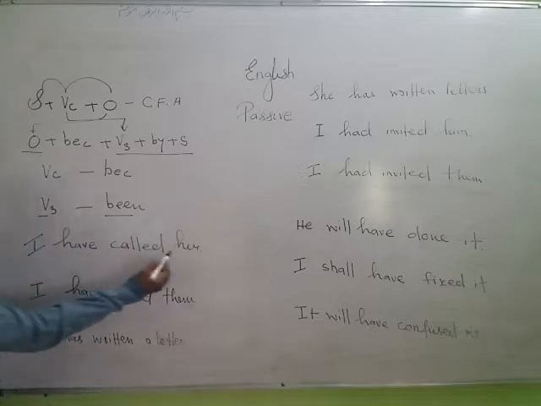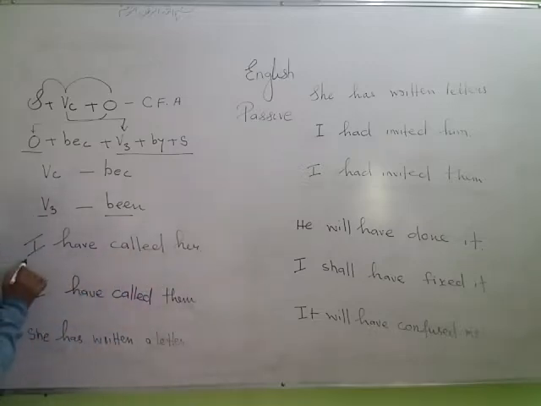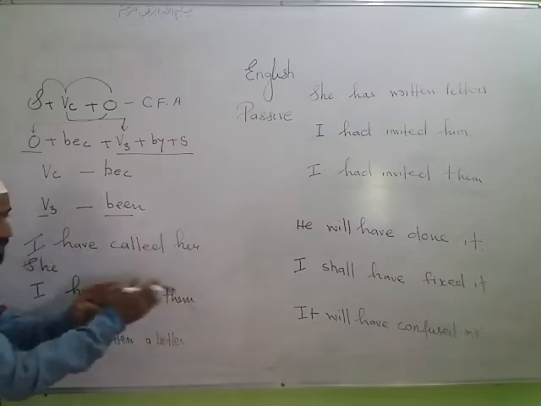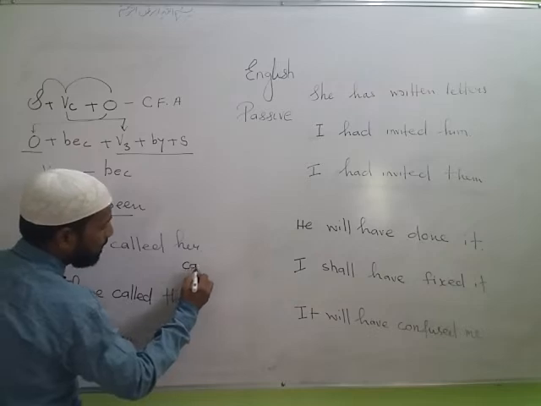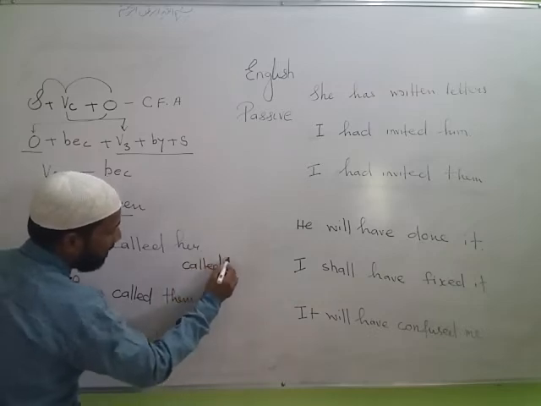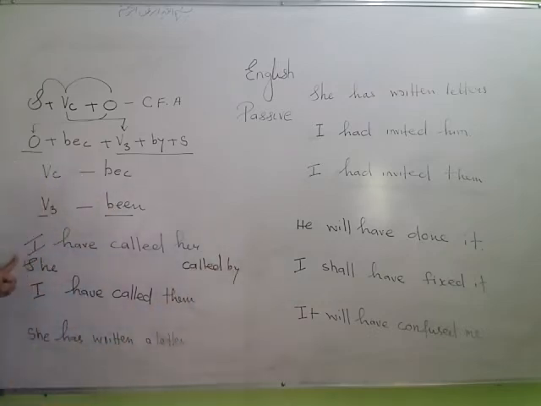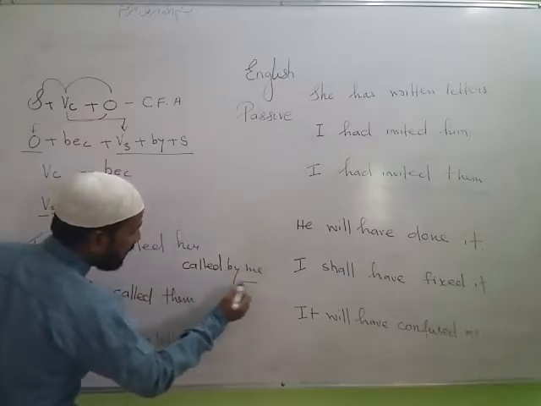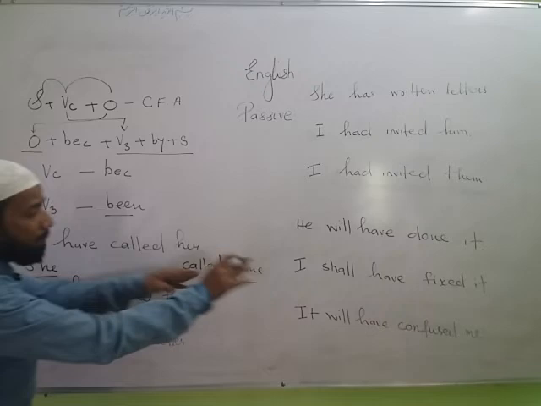See now, her will come here, it will become she. We leave space for other things. Third form of verb, by, the subject is connected with the sentence with by, I becomes me. The common formula: object, V3, by, subject.